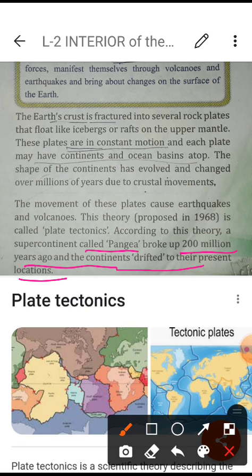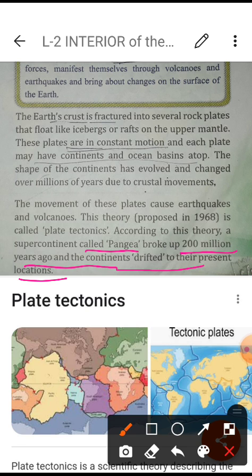It means our earth now has 7 continents and 5 oceans, but 200 million years before that, our earth was known as the Pangea. It means it was one total part. So how did these things happen?